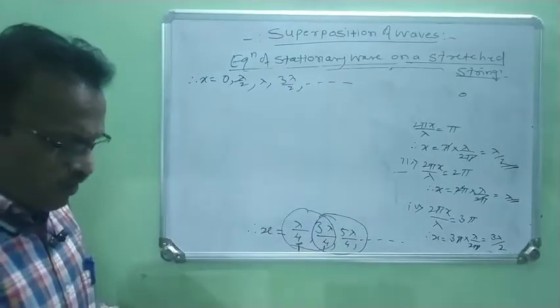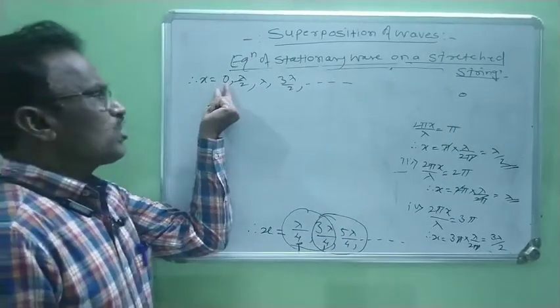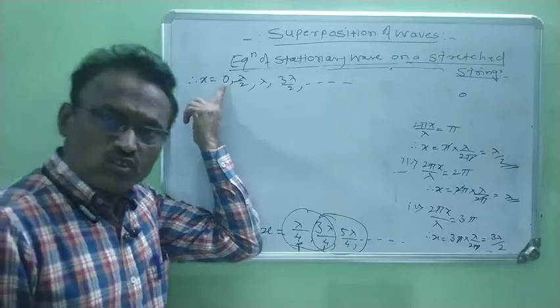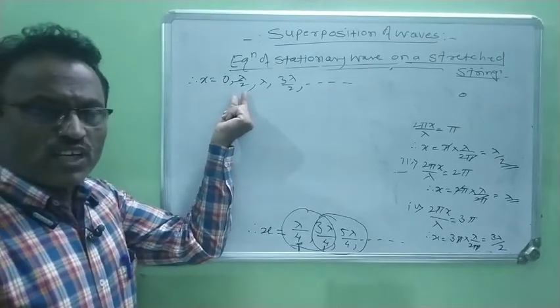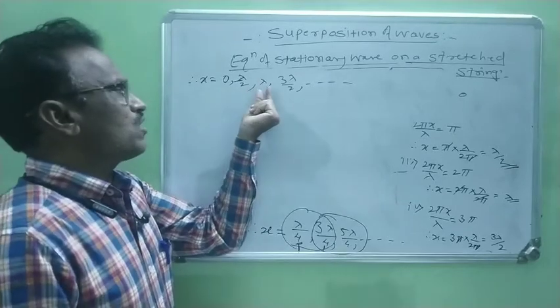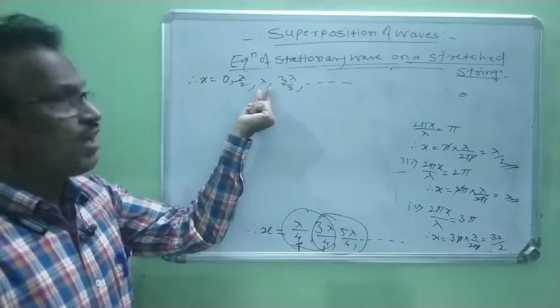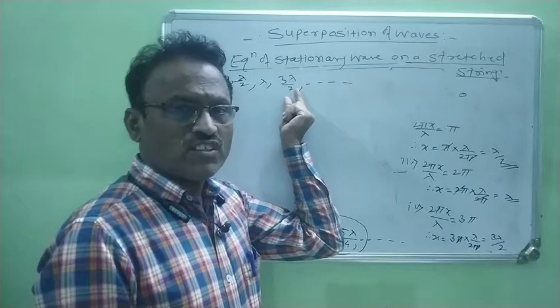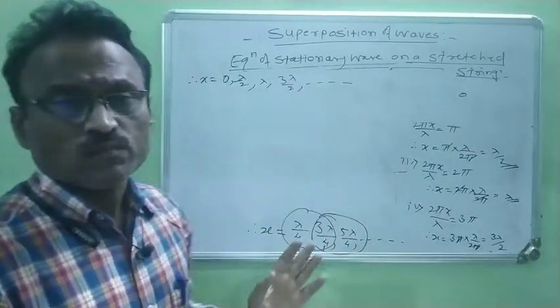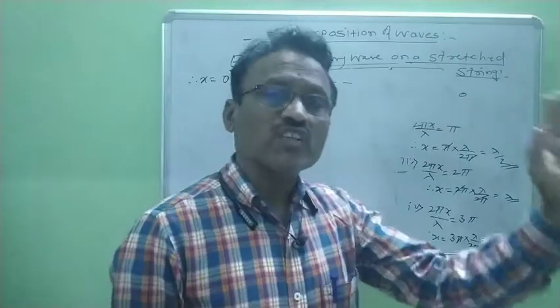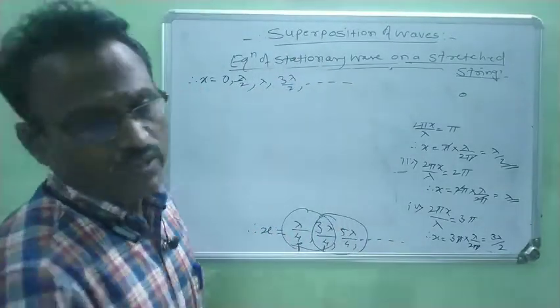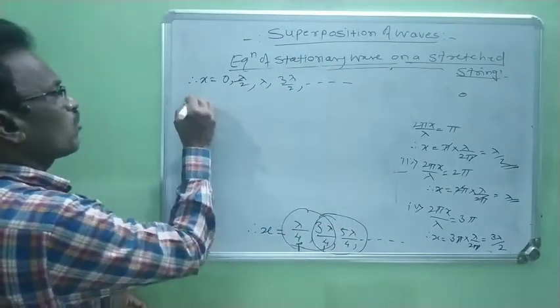Right? It means that the first antinode is produced at a distance 0 from this origin. Second antinode is produced at a distance lambda by 2. Third antinode is produced at a distance lambda. Fourth antinode is produced at a distance 3 lambda by 2. Right? Now we have to find out the distance between two successive antinodes.